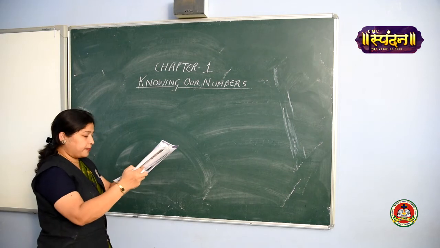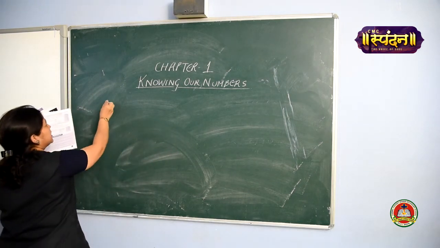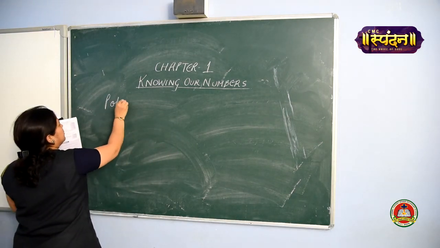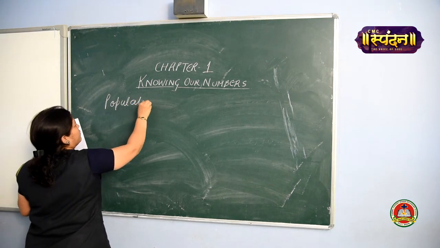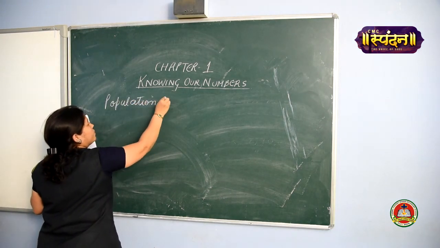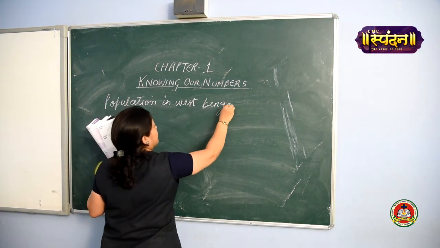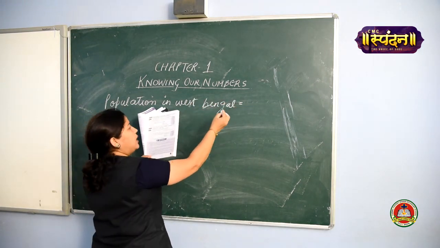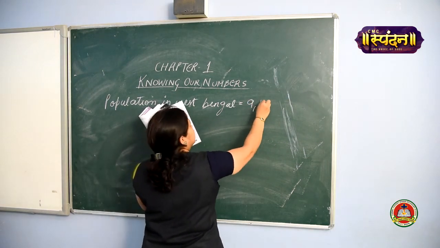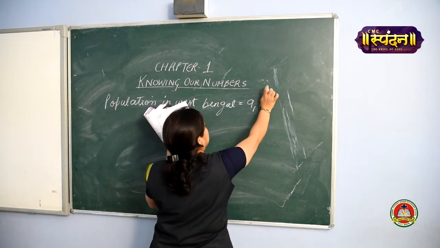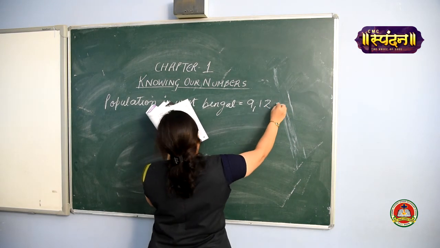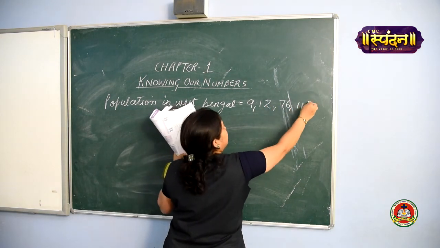Let us see. Population in West Bengal. How much is the population in West Bengal? 9 crore, sorry, 12 lakh 76,115.